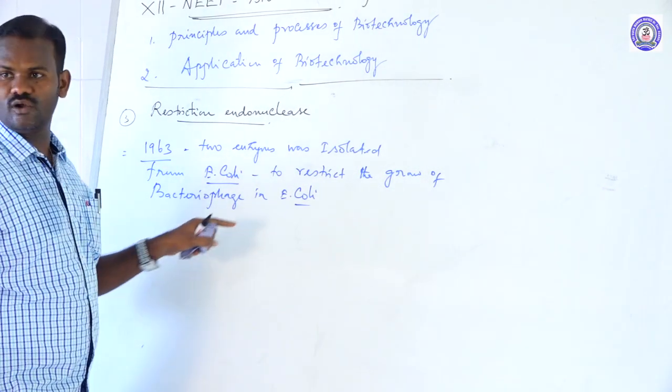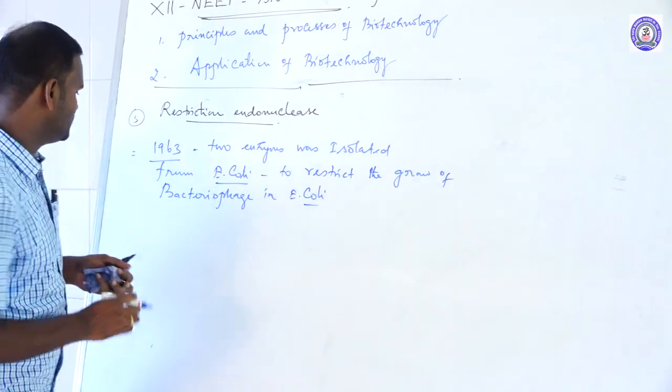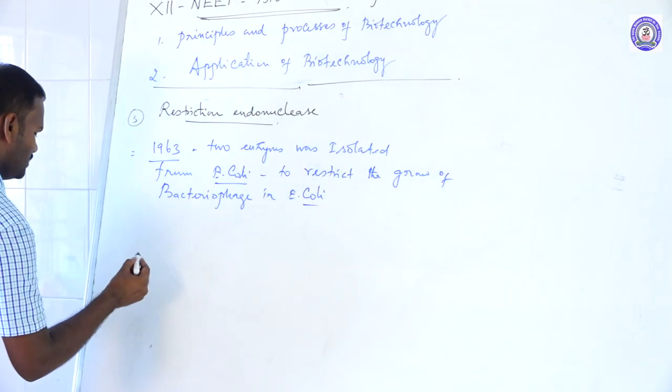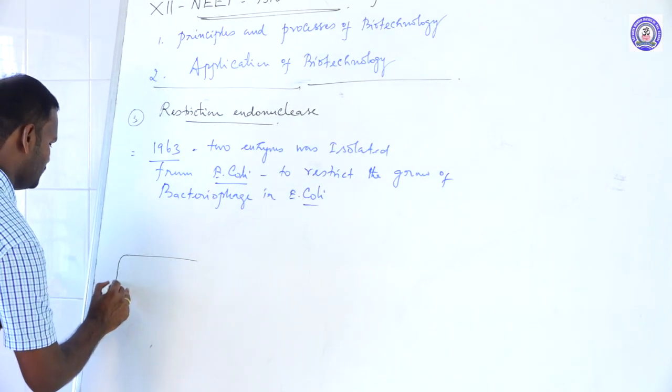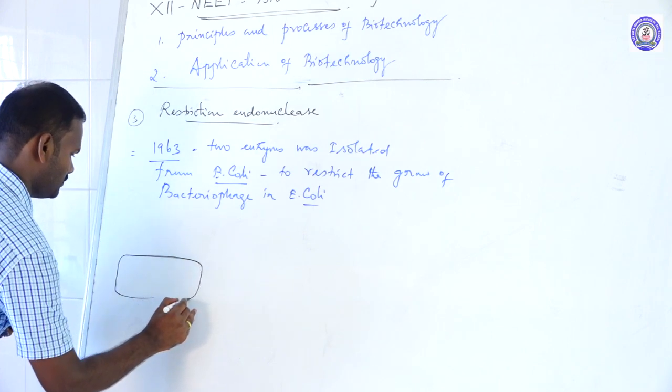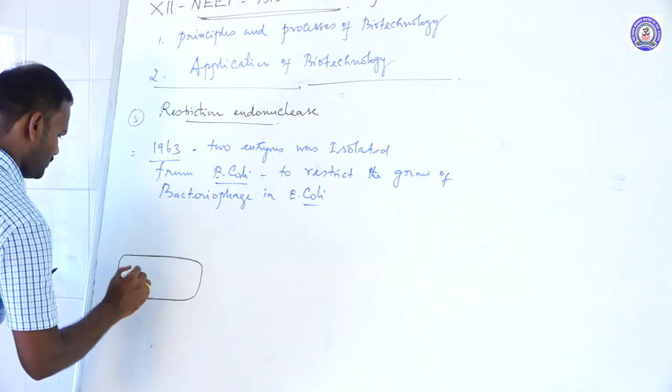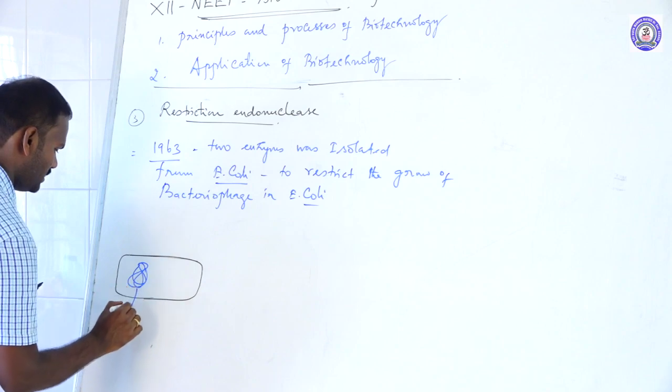They can infect the E. coli bacteria to form phage. This is an E. coli bacterium with its bacterial chromosome.